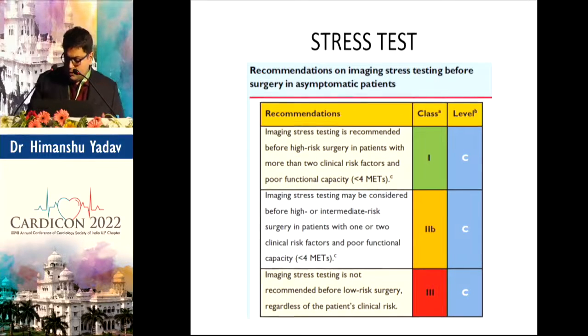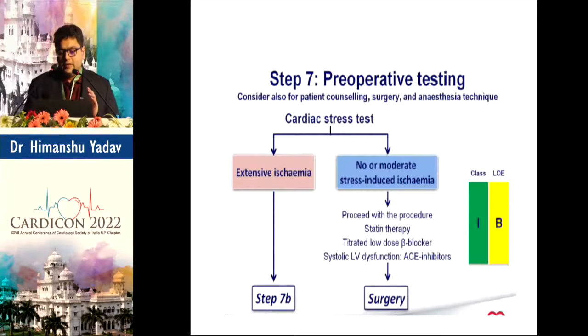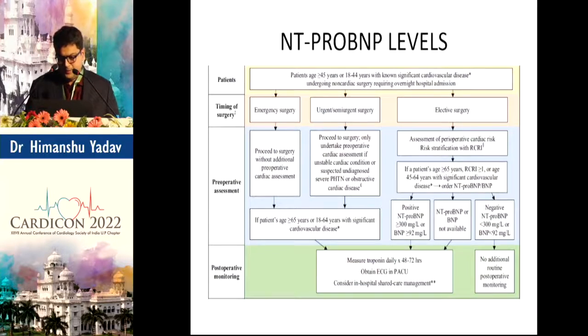So when to do a stress test in these patients? Are we enough with ECG and echo? We all know that CAD is difficult to diagnose with ECG and echo. If there is a significant finding in ECG and echo, or secondly, if there are 3 or more RCRI risk factors, then we can go for stress tests like stress echocardiography or treadmill test.